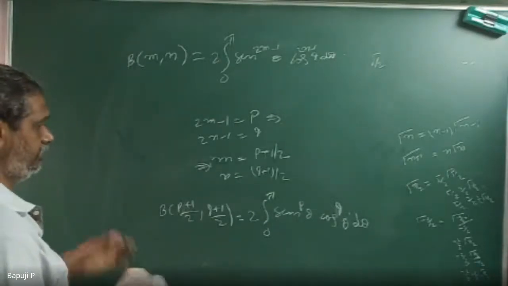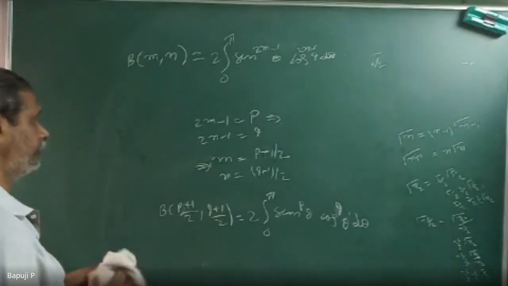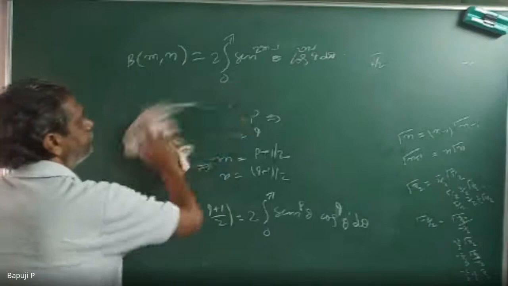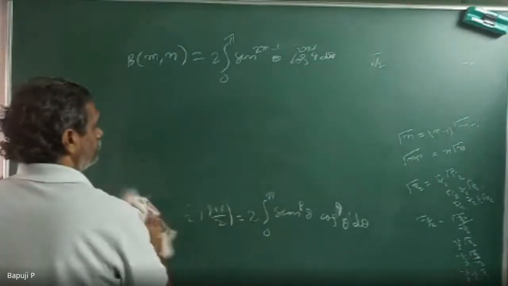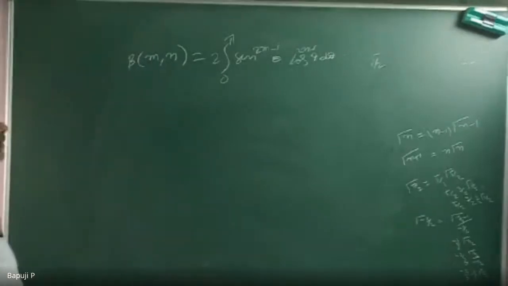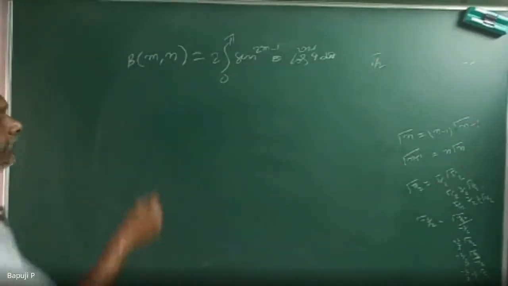Another important relation is the relation between Beta and Gamma.